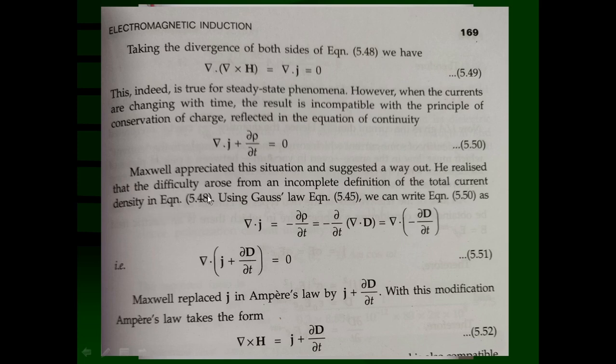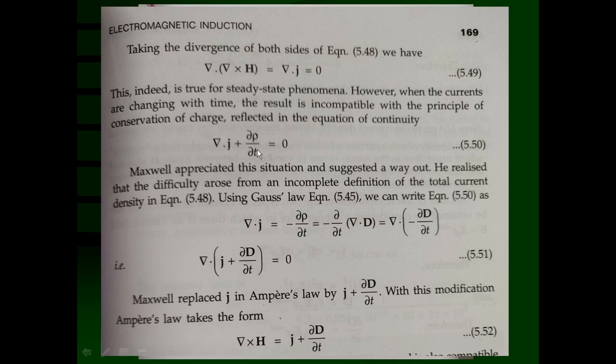He realized that the difficulty arises from the incomplete definition of the total current density in equation 5.48. That means this equation, curl of H is equal to J, is an incomplete definition of Ampere's law. Ampere's law has to be modified.